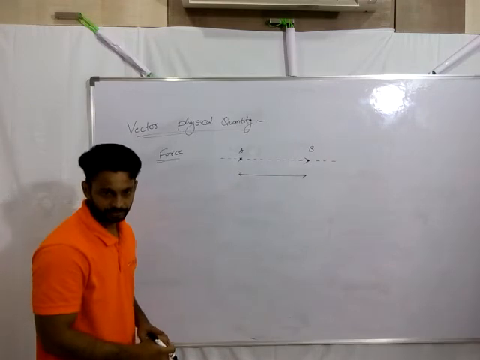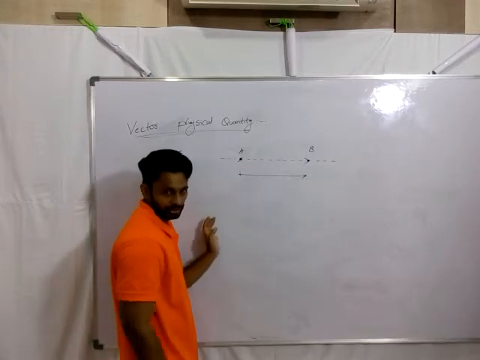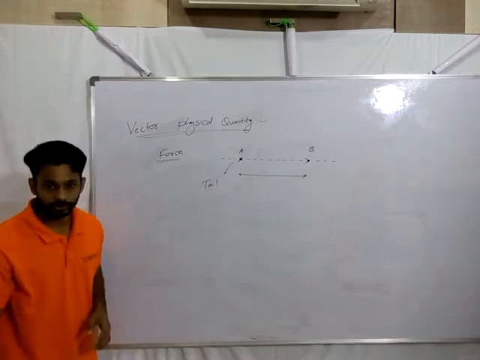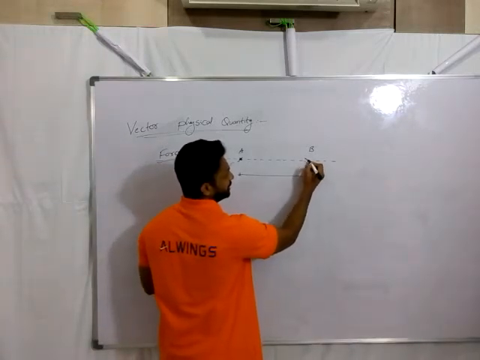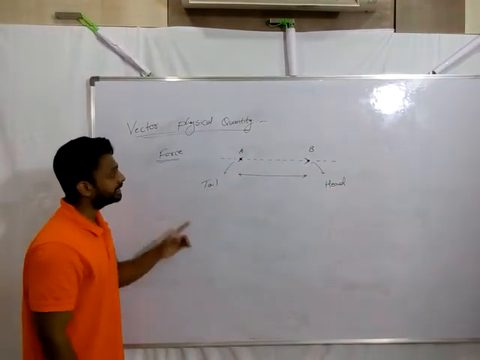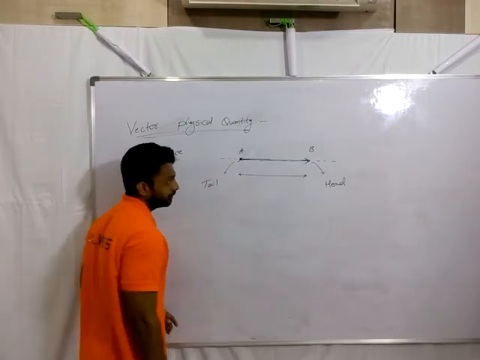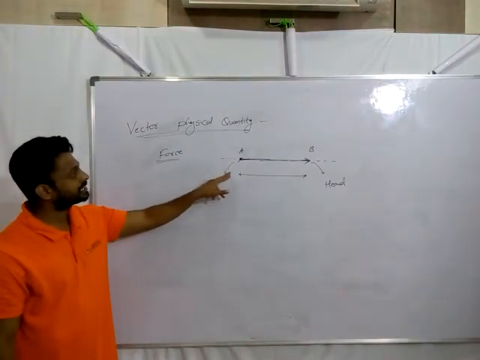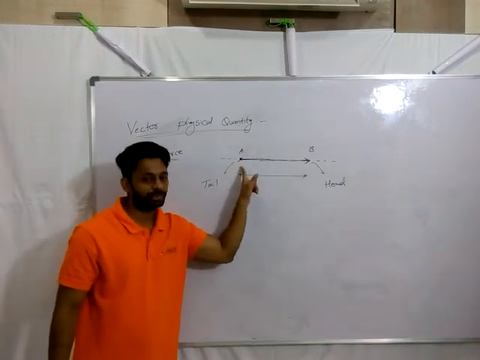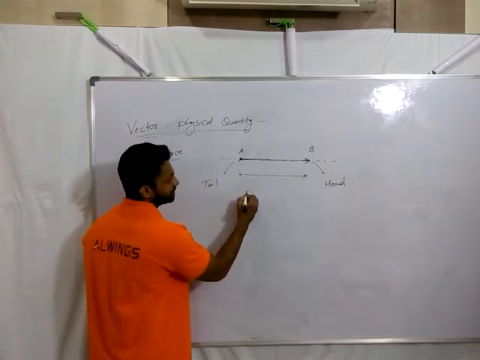That's how I represent it. Graphically, how we represent a vector is that the initial point we call the tail, and the final point, just to indicate the direction, we call the head. The direction of this physical quantity is from tail to head. That's the direction of the vector. So I repeat, in order to describe the direction of this physical quantity, from one point to the other, that is from tail to head, indicates the direction of the vector.